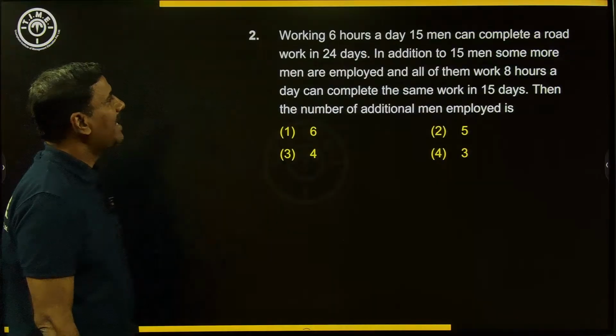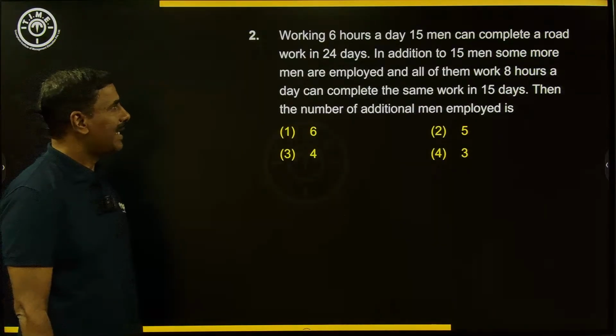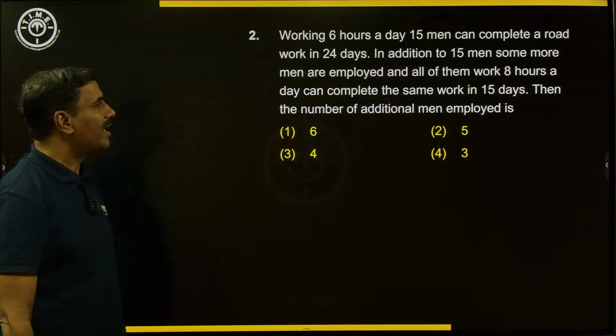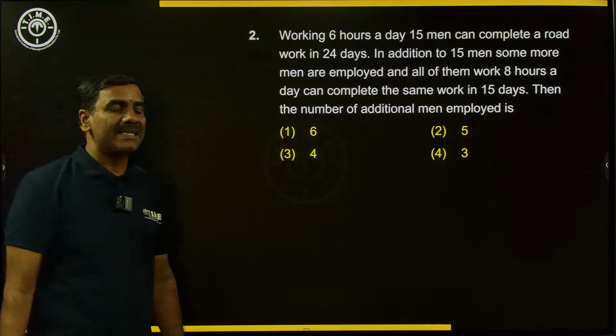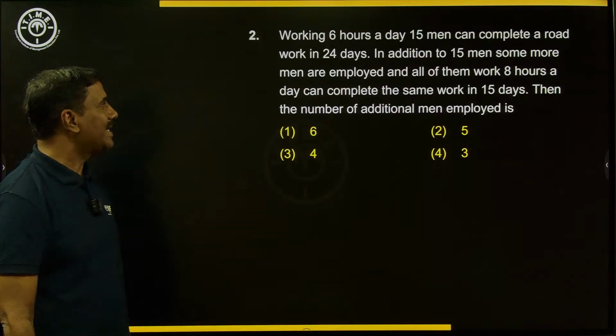Working 6 hours a day, 15 men can complete a road work in 24 days. In addition to 15 men, some more men are employed and all of them work 8 hours a day, and can complete the same work in 15 days. Then the number of additional men employed is the question.